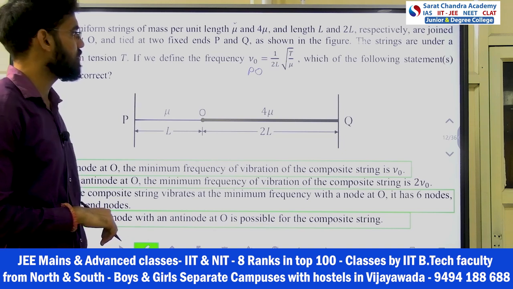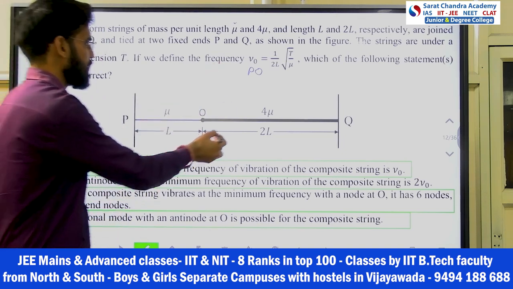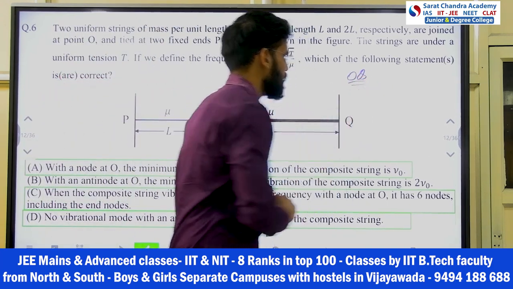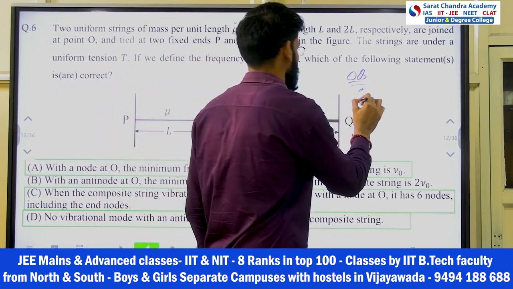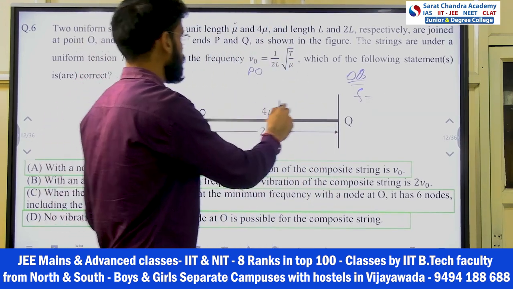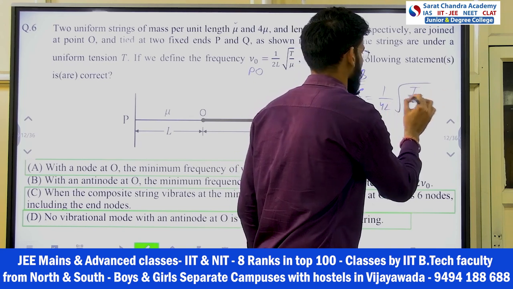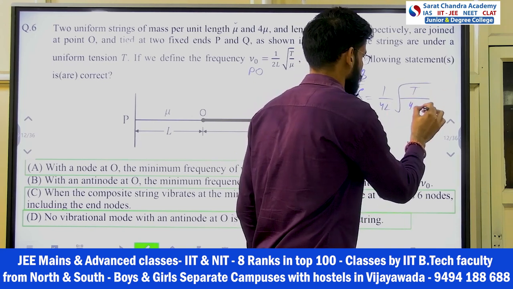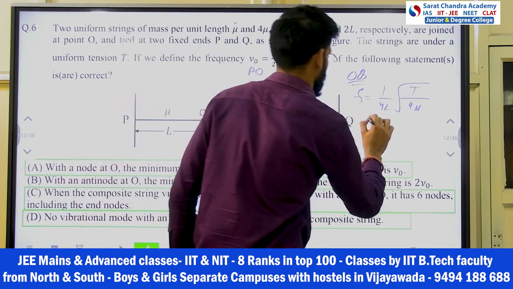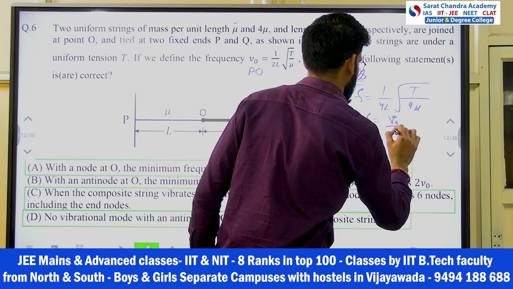If you see clearly, this is the formula for L length and mu, right? And for the OQ part, if I write down, frequency will be how much? Here it will be 1 by 2 times of 2L, that is 4L, under root T by mu. Mu is 4 mu, right? So this 4 to 8, 8, so this became how much? 4. So f is equal to v0 by 4.